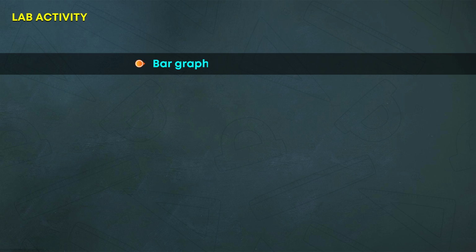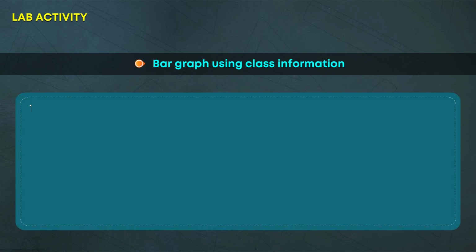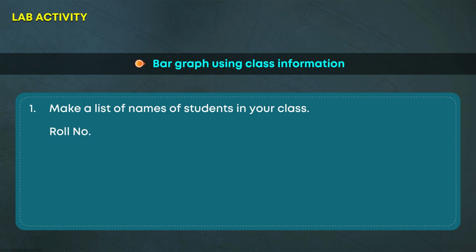Lab activity. Bar graph using class information. 1. Make a list of names of students in your class. Roll number. Student's name. Favorite color.